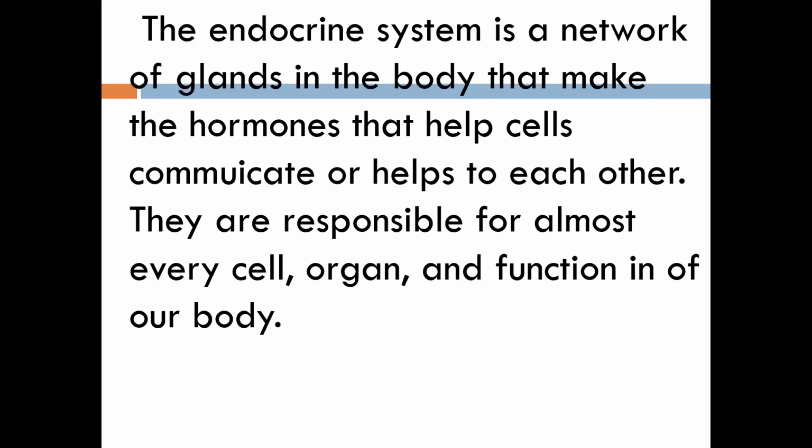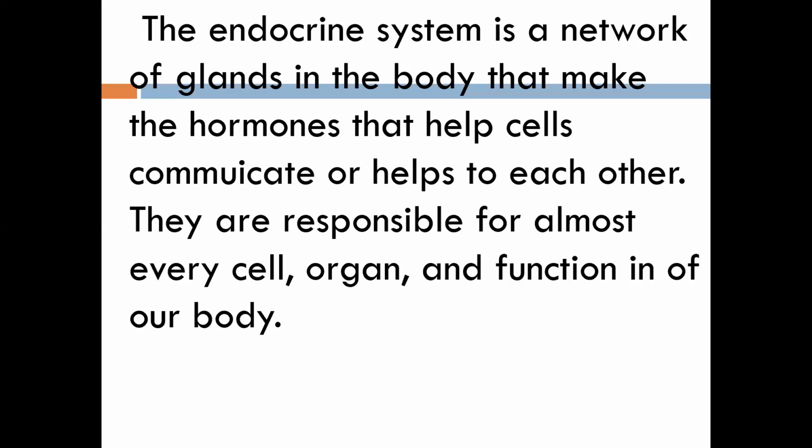This endocrine system, what does it mainly do? It is used to regulate the activities of the body. How does it regulate them? By secreting hormones into our bloodstream. You can simply remember it like this: the endocrine system is a network of glands present in our body, and these glands make hormones.